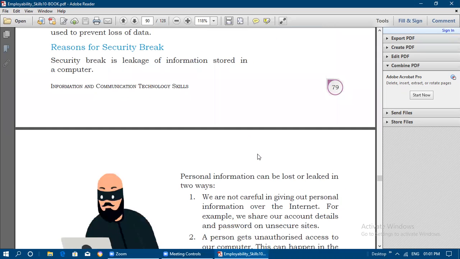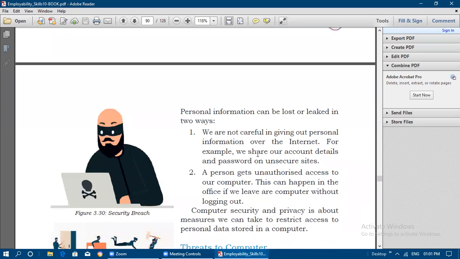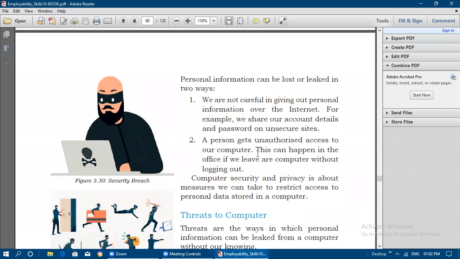So, reasons for security break. Security break means the leakage of information stored in the computer. Personal information can be lost or leaked in two ways. First, when we are not careful in giving out our personal information over the internet. On the internet or social media, we should not post our personal information or photographs. For example, we share our account details and password on unsecure sites. Second, a person gets unauthorized access to our computer.